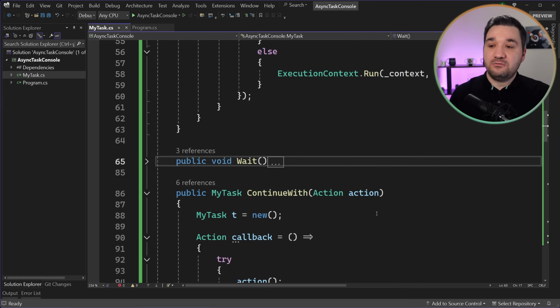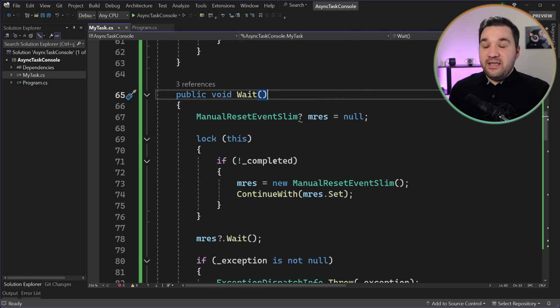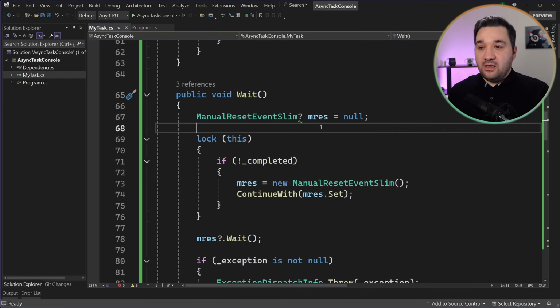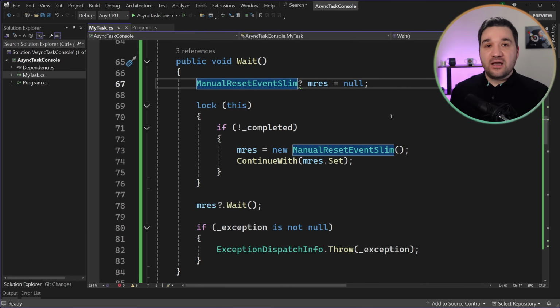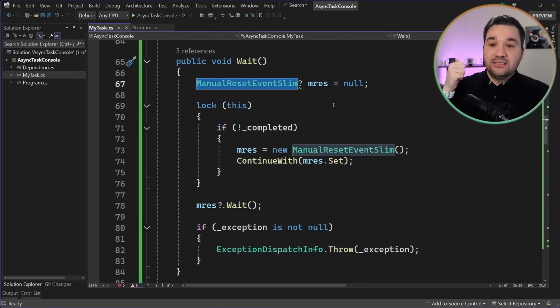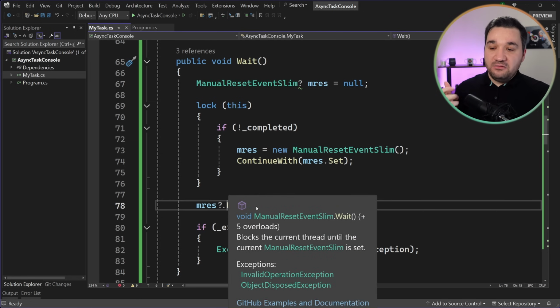So let's get into Wait. The Wait function says, okay, I have a ManualResetEventSlim, or MRES, I would say. What it does is block the current thread it runs on, and then it tells the other thread, okay, let me know when you are done so I can let the current thread go. This is why we are using a manual reset event. It has a Set function and a Wait function.